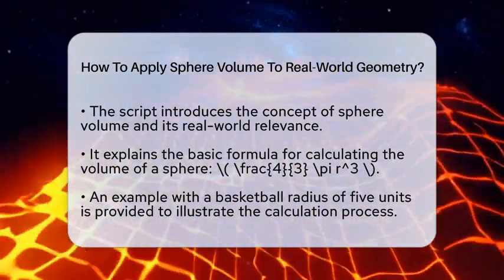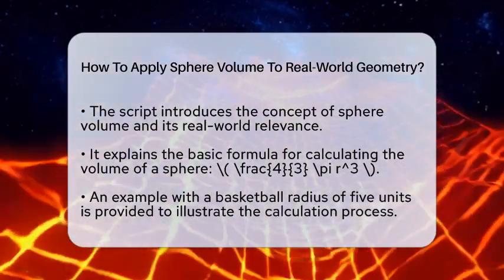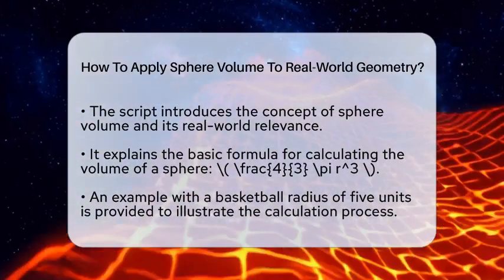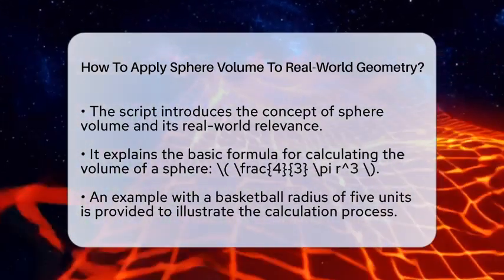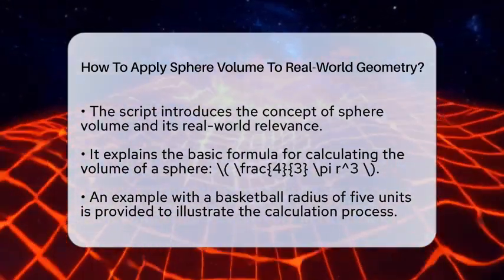The formula for sphere volume is simple. Take four thirds, multiply by pi, and then multiply by the radius cubed. This gives us the amount of three-dimensional space inside the sphere.